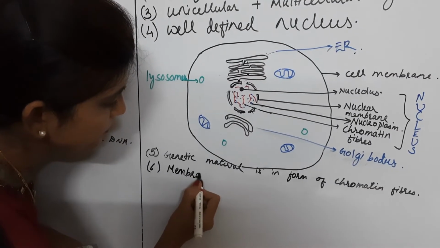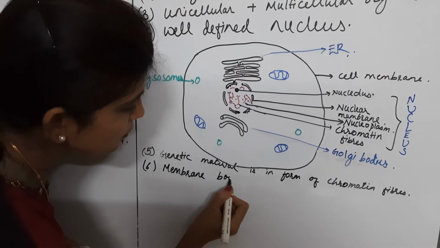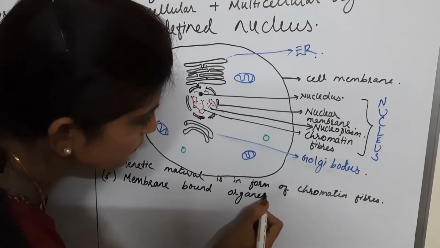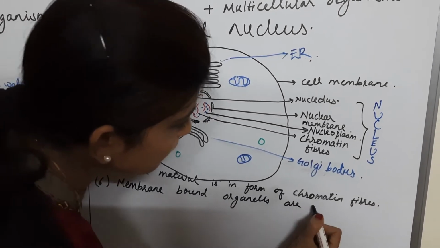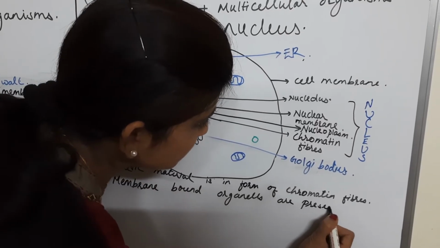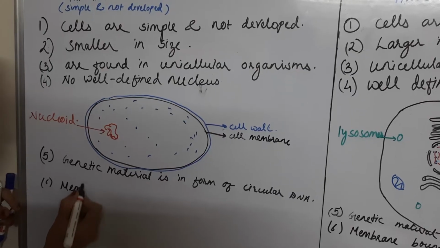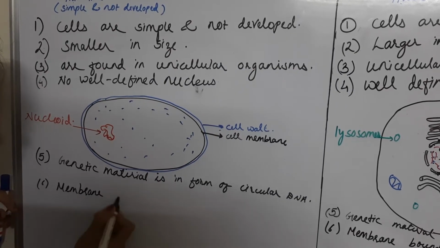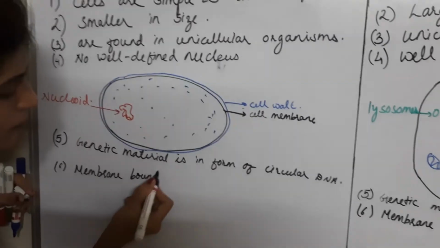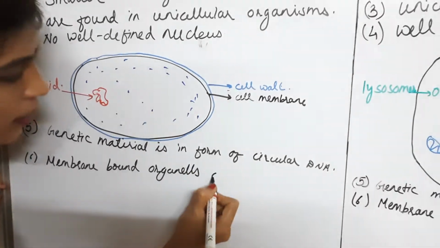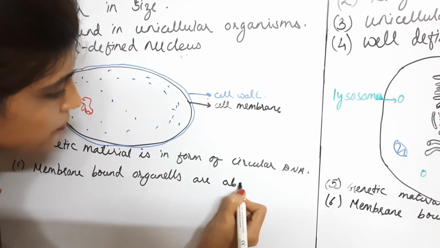Membrane bound organelles are present. Whereas in prokaryotic cells, membrane bound organelles are absent.